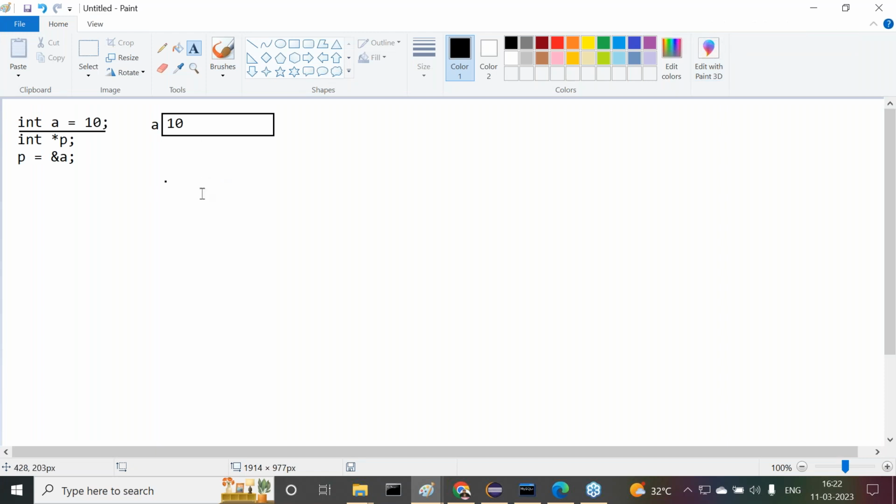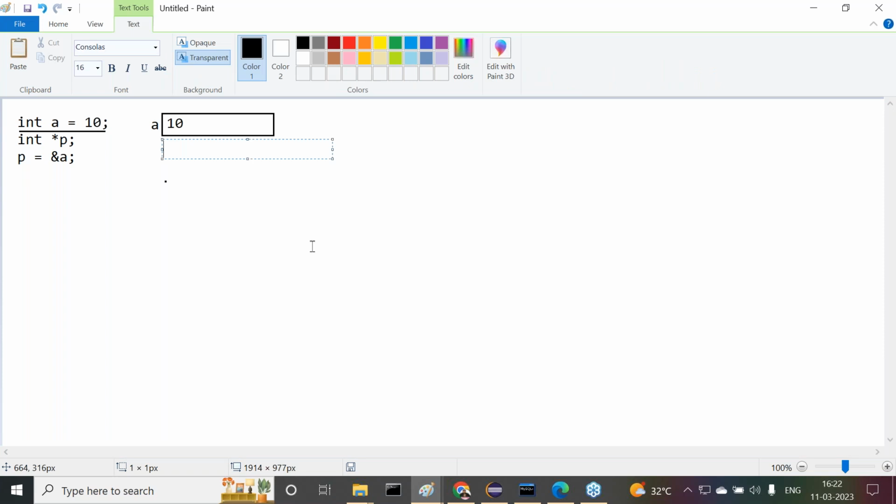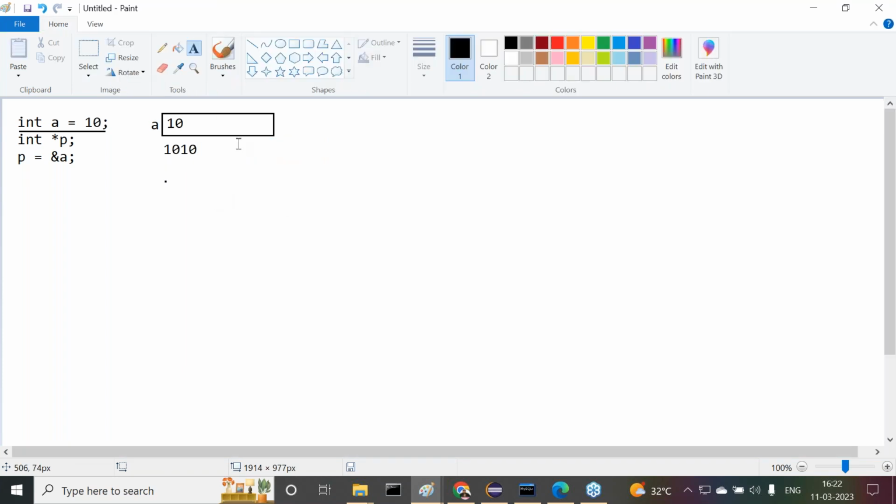Right, sir. Observe carefully. 10 is stored. Now, the starting address location for this memory is, for example, 1010. This is what happens when we compile a = 10. Observe carefully. What is the variable here? A. What is the data for that variable? 10. What is the address location of the data? 1010. Clear. This is a normal variable, what we declare in C and C++.